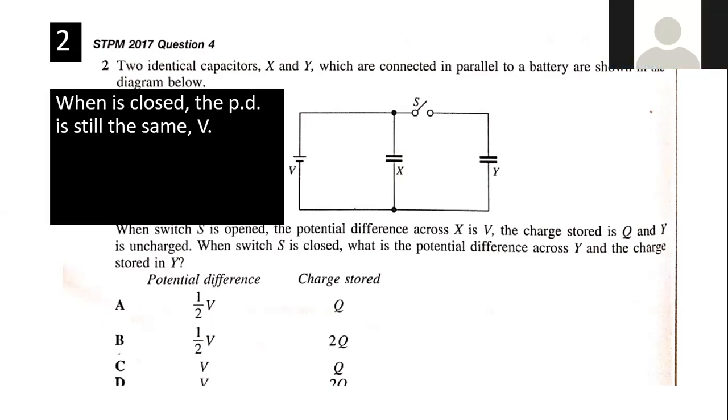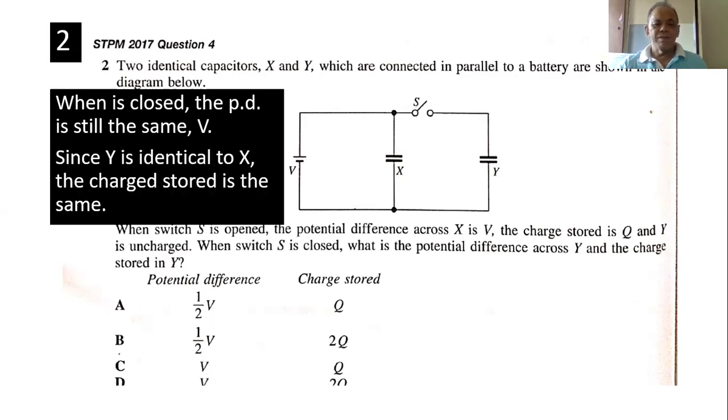Q equals to constant. Close the CV. PD is still the same. It doesn't change because the battery you didn't remove. Since Y is identical to X, the charge stored is the same. You're told Y and X are identical. That means the same value.